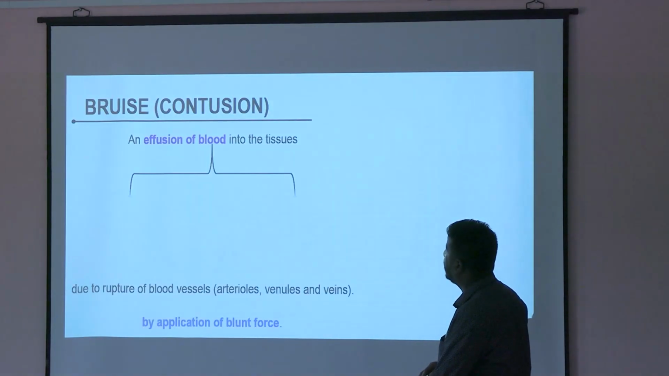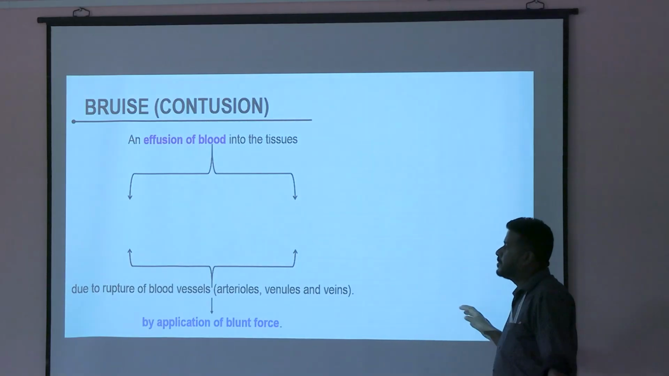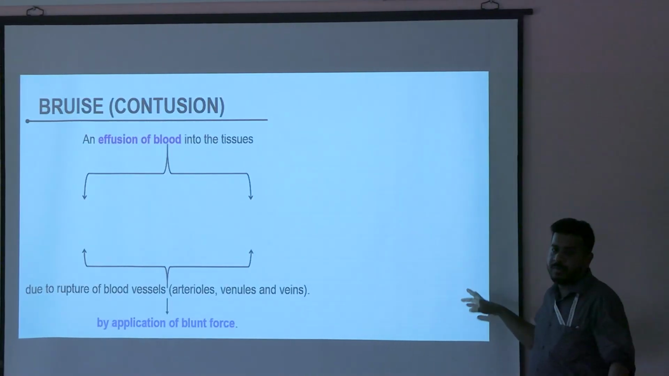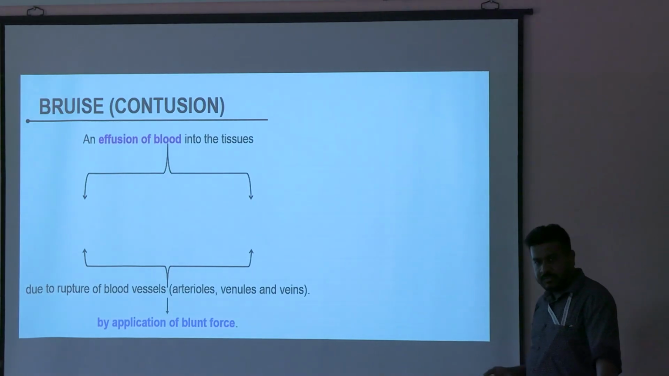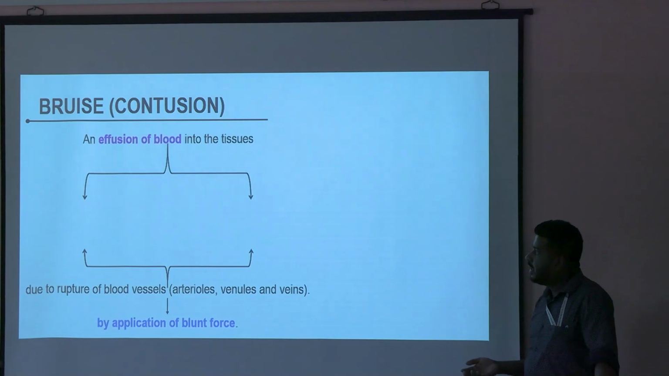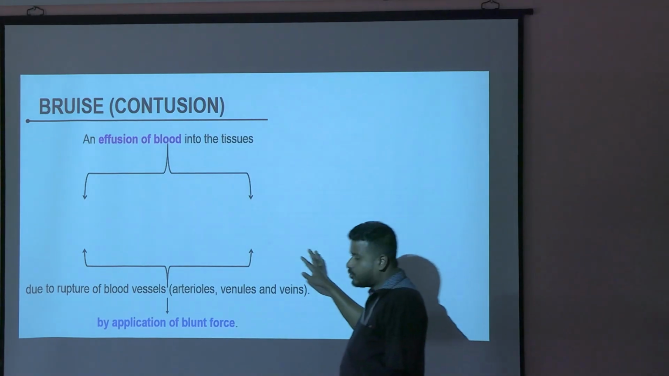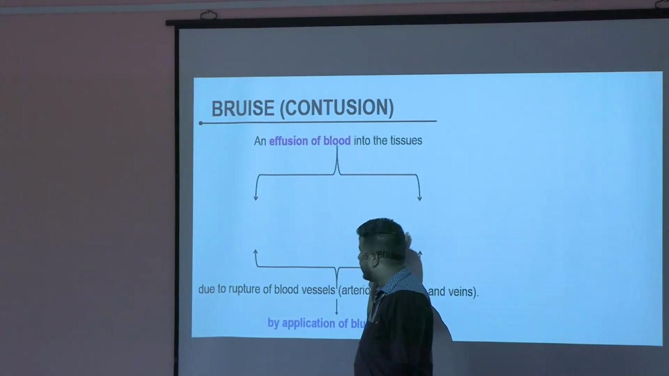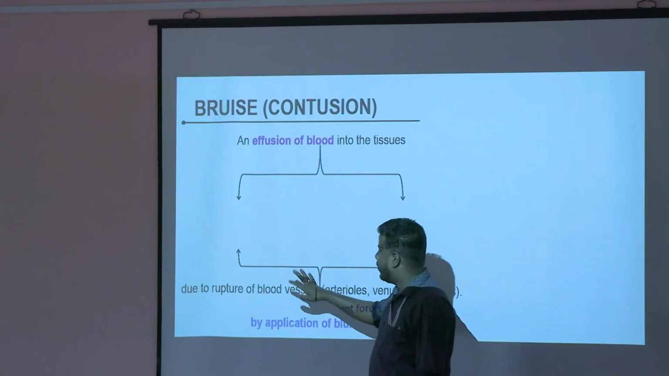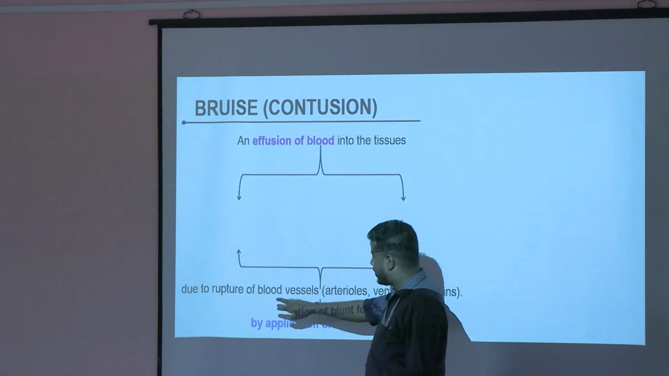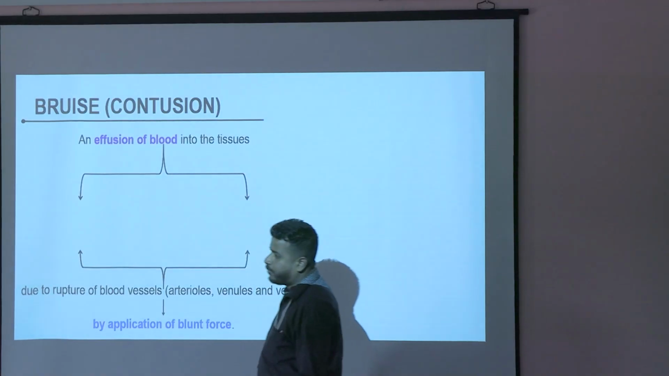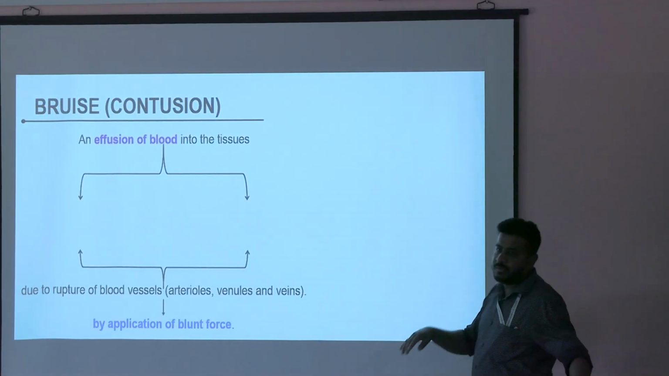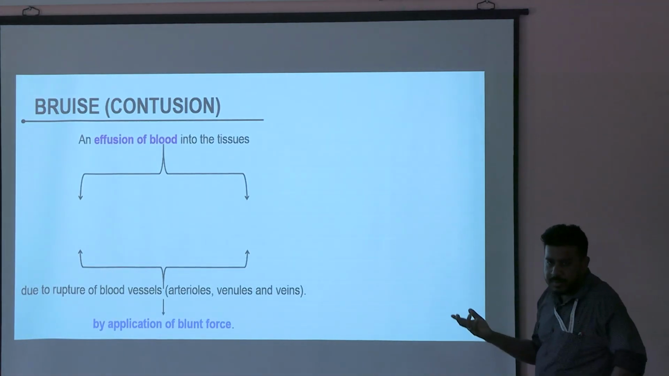Okay. Now, what do you mean by bruise? What do you mean by bruise or contusion? These two terms are almost the same. This is effusion or extravasation of blood into tissues. Why does this effusion occur? Because of rupture of blood vessels. Why is there rupture of blood vessels? Because of blunt force. So there will be some effusion of blood.